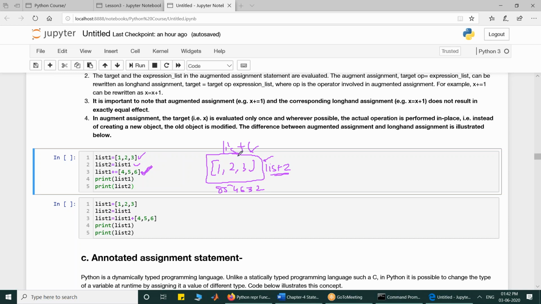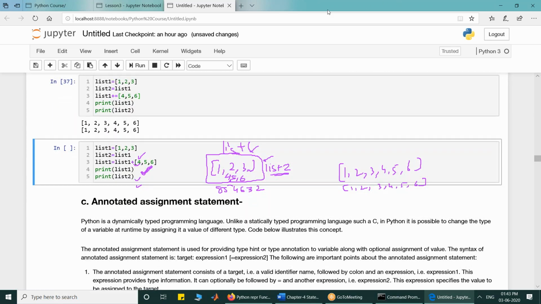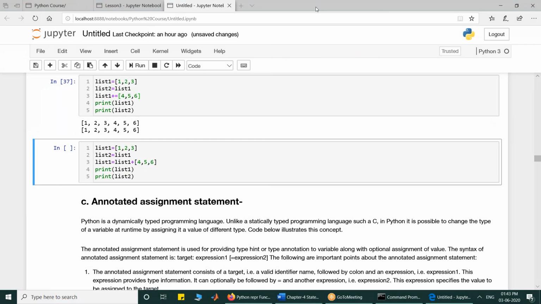Wherever possible the operation is carried out in place. That means the list is modified and [4, 5, 6] is appended to it in place. When we print list1 and list2, the output that I am expecting here is [1, 2, 3, 4, 5, 6] for both cases, because we are doing it with list1 and list2, and they will give us the same. So let's execute it. They give us the same. Now look at the next.